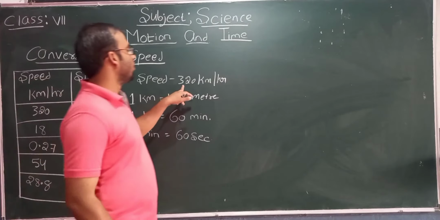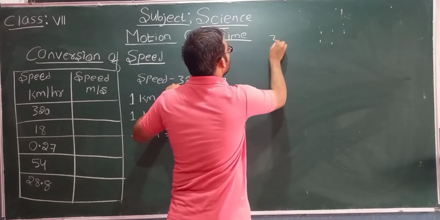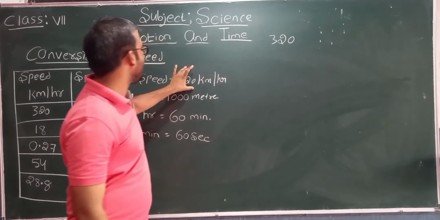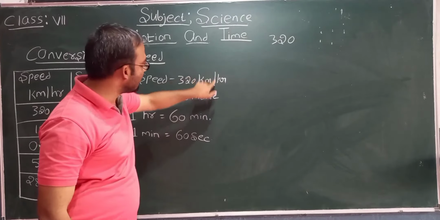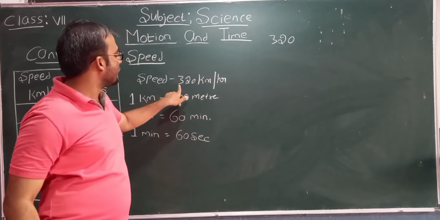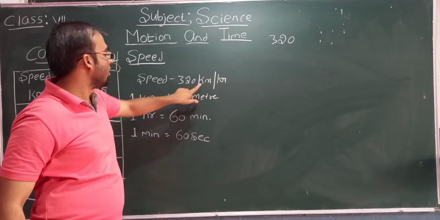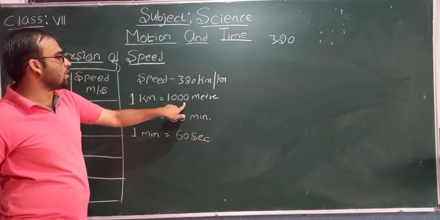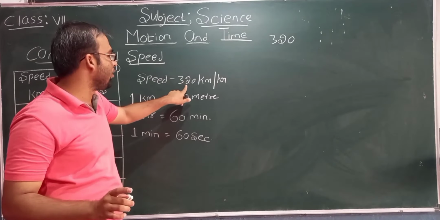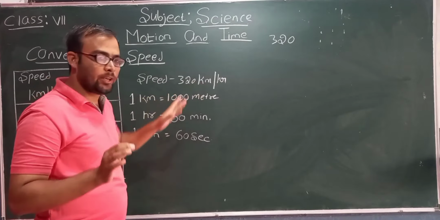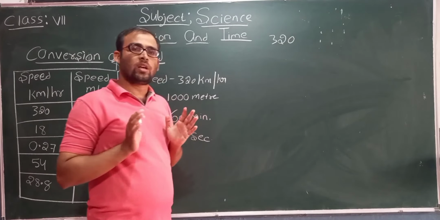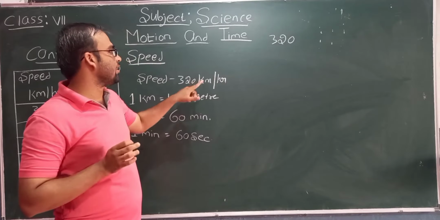Now what do we need to do? Here 320 kilometer is there, and this is the divide symbol. 1 kilometer equals 1000 meter, so first we need to convert this 320 kilometers into meters.